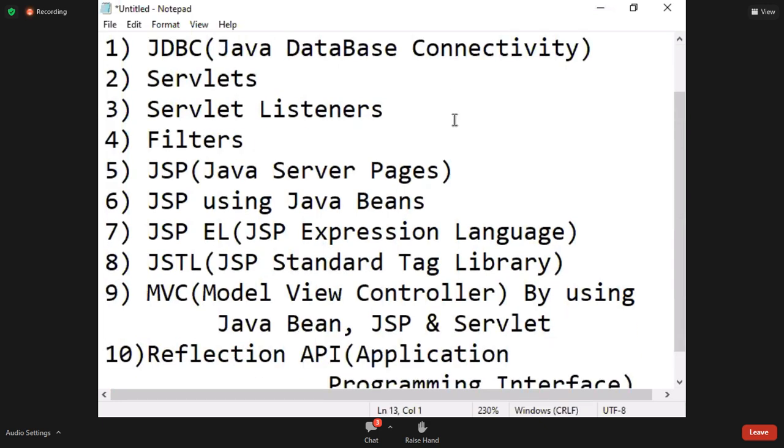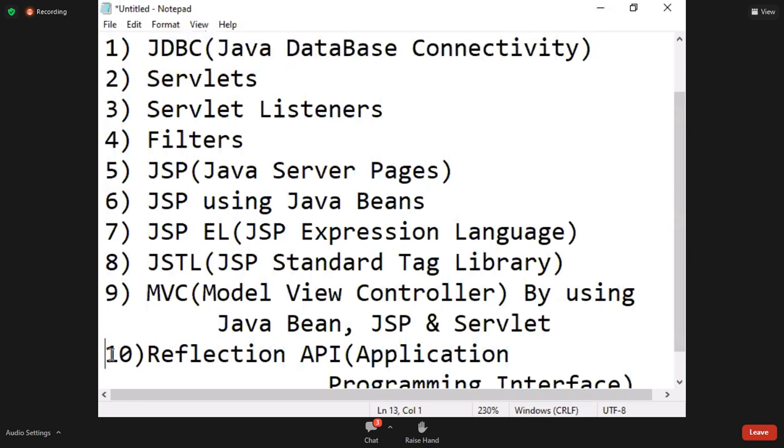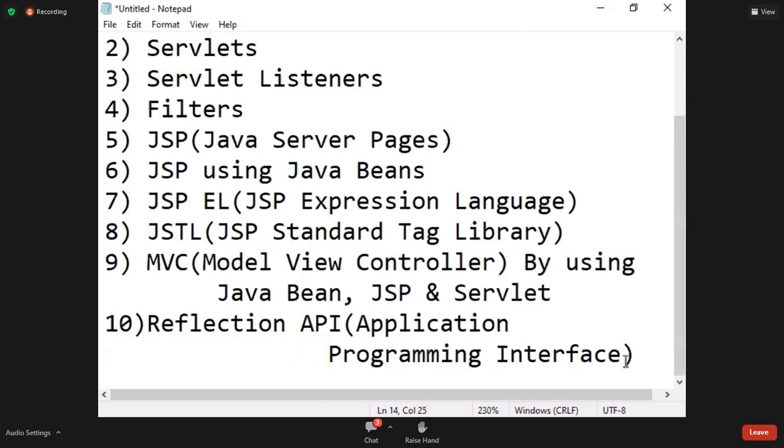According to Sun Microsystem, which was purchased by Oracle Corporation, and even according to Oracle Corporation, there is no core Java and no advanced Java. That was already given. Advanced Java means the first topic and last topic come under the standard edition, and the remaining topics come under the enterprise edition. That is also noted.